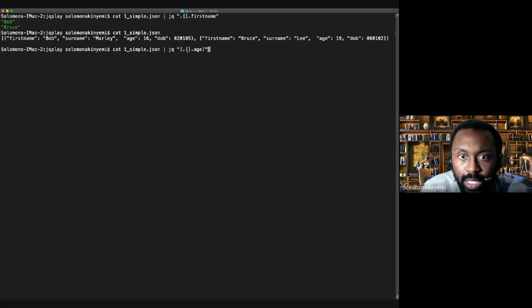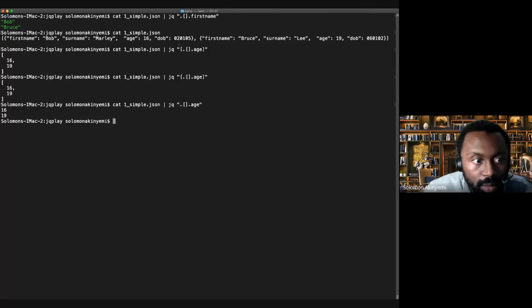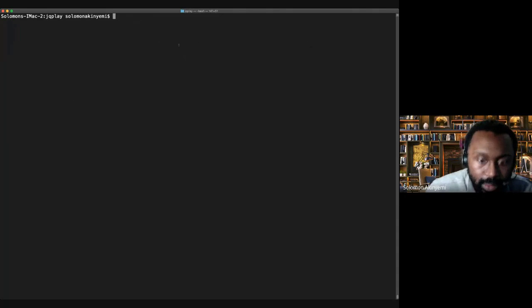And what we're doing is we're iterating through the elements there, and we're selecting age, but also to convert the output into a list, we're also adding square brackets there as well. And if we run that, we've got ourselves a list. If I took out the square brackets, we will have just the output there. So this is what we talk about when we say we're transforming data. So we're transforming that object there, and we're basically selecting the data that we want. Those are some nice, simple